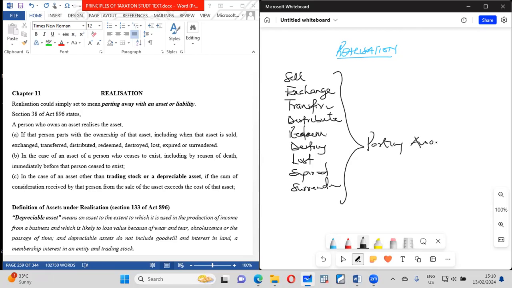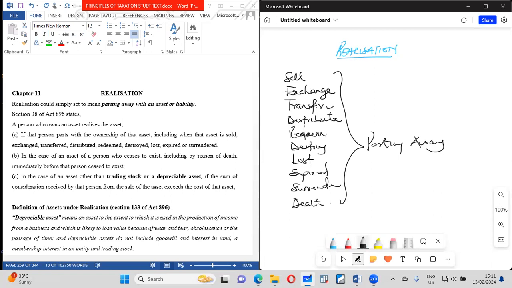Whether it's an asset, you are parting away with it. If it's a liability, if you pay it off, then it means that you parted away. Now, again, you could see here that in the case of an asset of a person who ceases to exist, including by reason of death, if you die, you've also parted away with that.